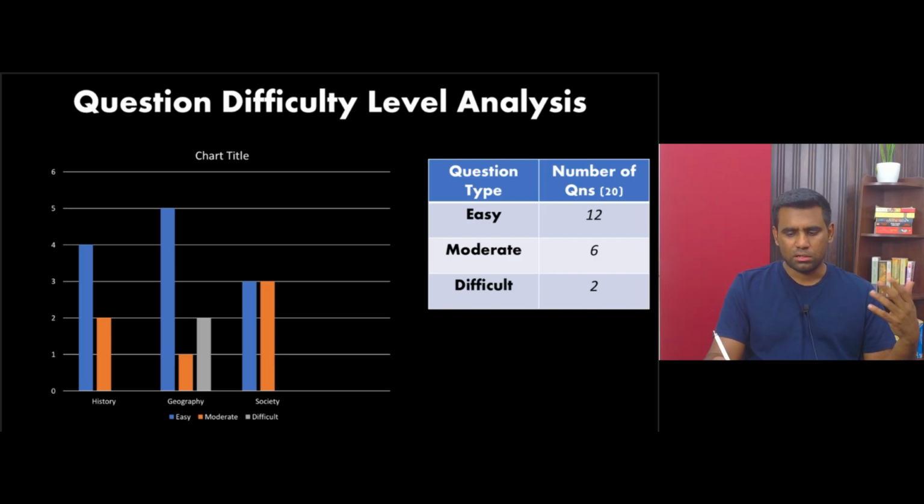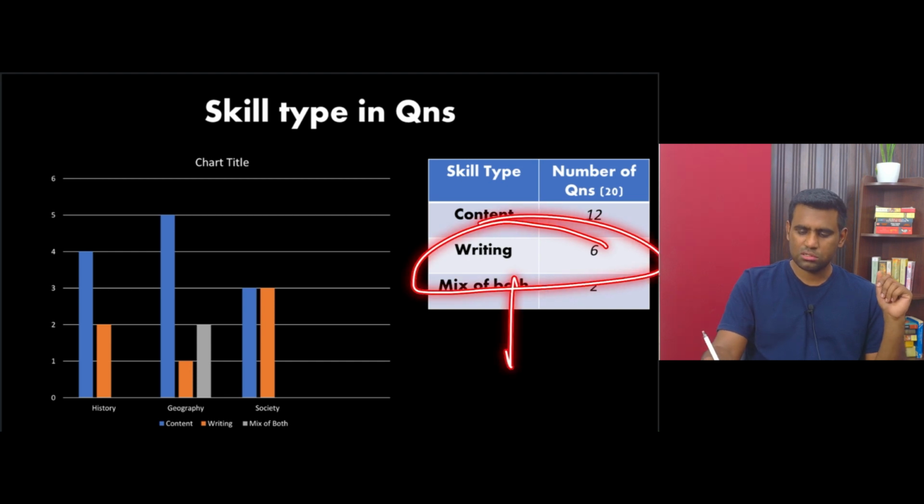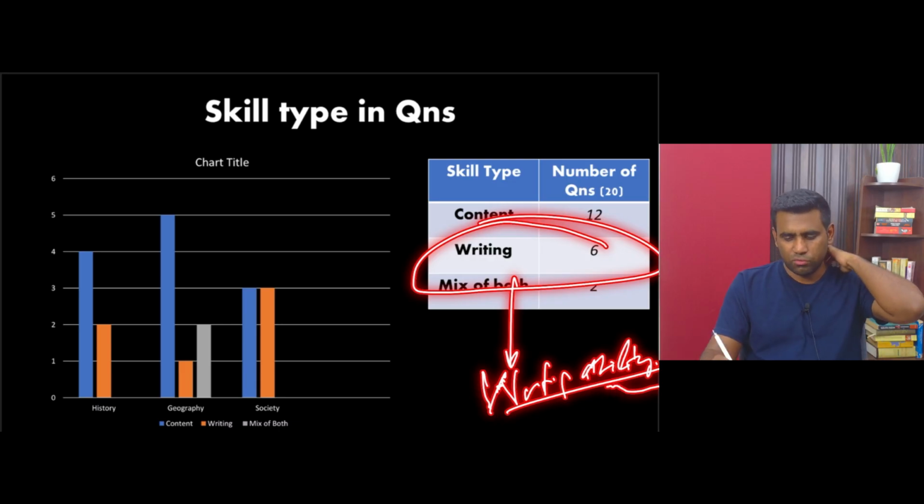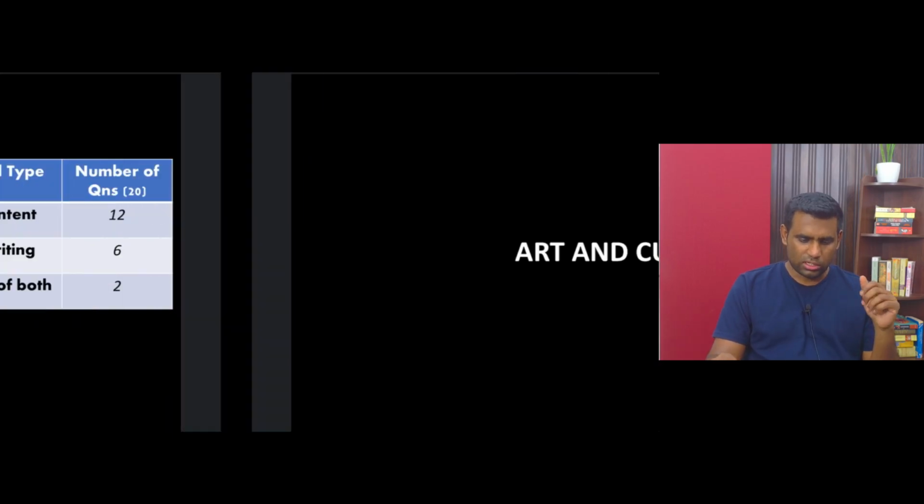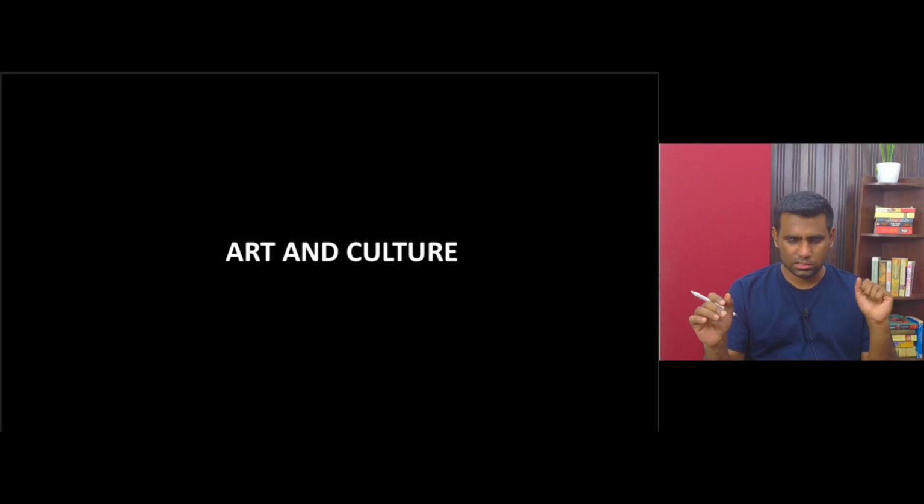And so 6 questions at least. Okay, 6 questions, they will just help those people with good writing ability. Okay, so 6 questions would be like somewhere around 15 into 3, 45 plus 30, around 75 marks in this paper is actually going to be determined by whoever can write well. Okay, all right, so let's get into subject by subject, question by question analysis.